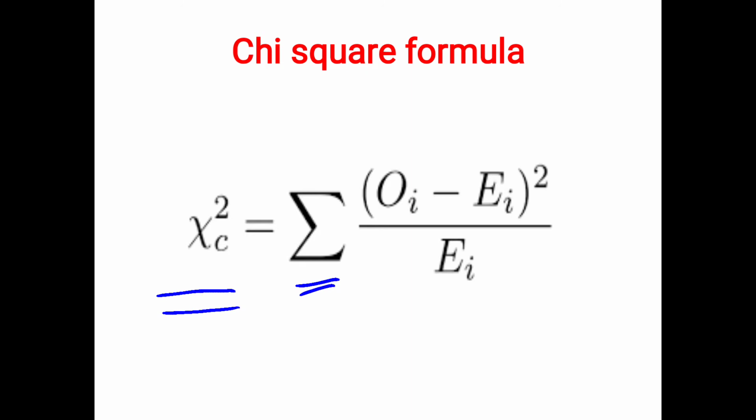O means observed frequencies or observed values. E means expected frequencies or expected values. So chi-square equals the sum of (O minus E) whole squared, divided by E, where O is the observed value and E is the expected value. This is the formula for the chi-square test, which is very important.